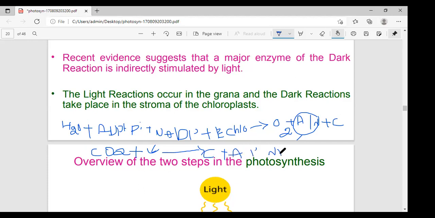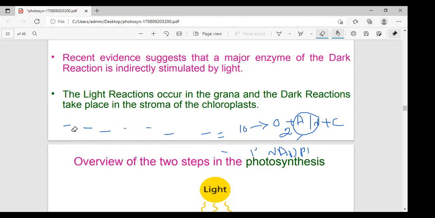This one is the light reaction, and this is the carbon dioxide fixation or dark reaction. These are the equations for both the light and dark phases.